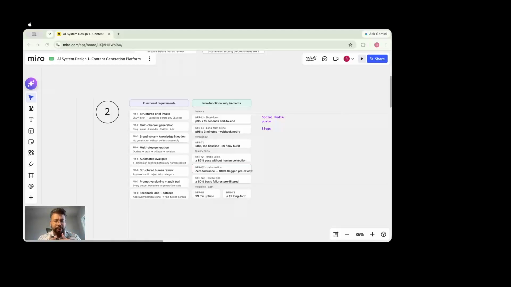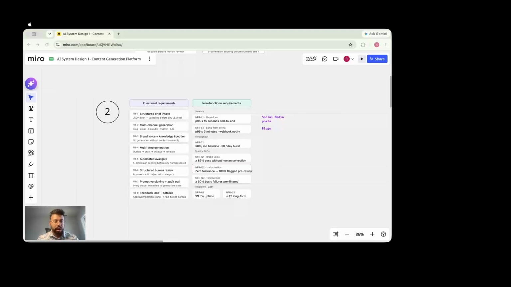Like I said, multi-channel, multi-asset. We could do a blog, an email, or a social media post that caters to different platforms. LinkedIn has a different character limit versus a Twitter, or X, post. The third one is really important, which is to make sure that we keep the brand voice and tone intact. We also will allow multi-step generation.